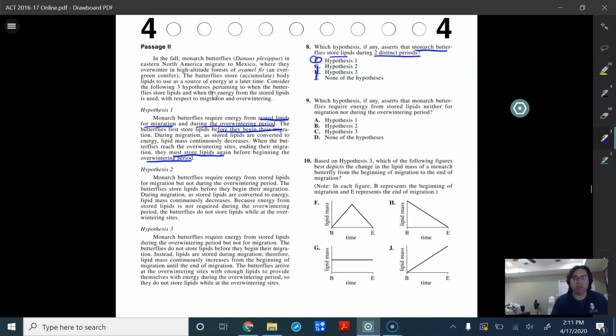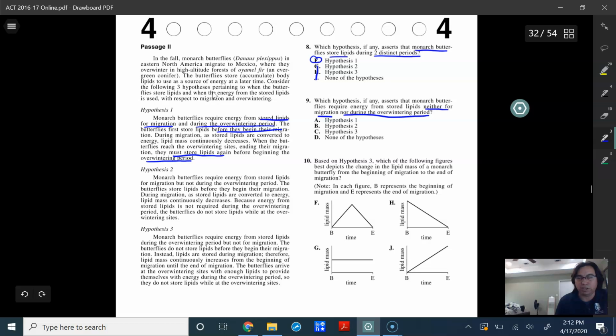So let's look at number 9 now. It says, which hypothesis, if any, so that means it could be D, which is none, asserts that monarch butterflies require energy from stored lipids neither for migration nor during the overwintering period.